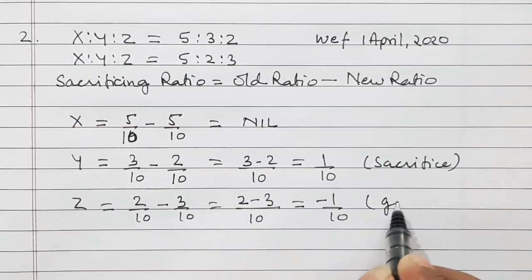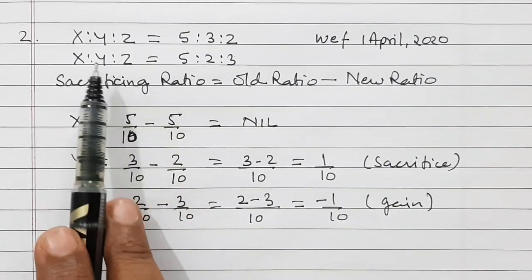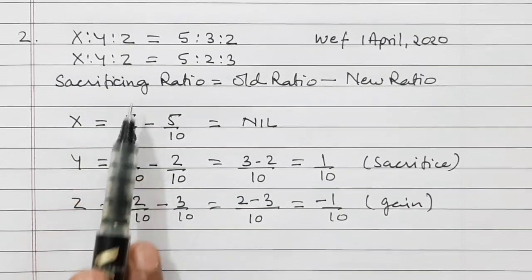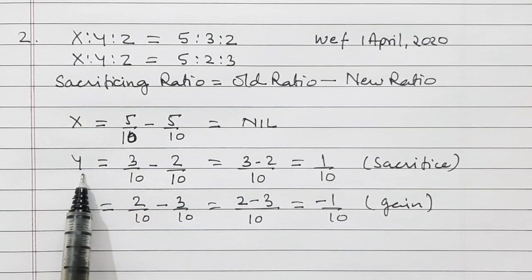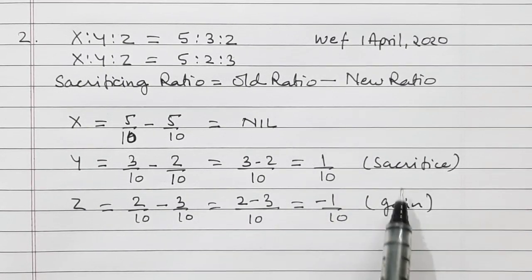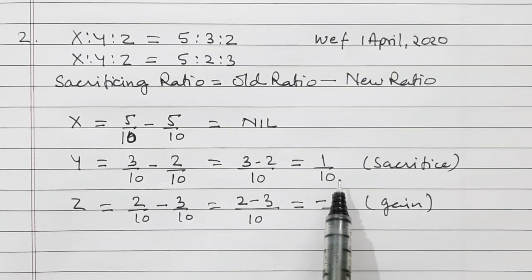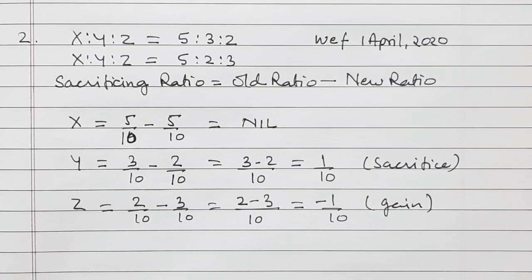So Z is gaining. So with the change in profit sharing ratio among partners X, Y, and Z, X's portion has not changed, Y has sacrificed, and Z has gained. You can see here also the portion sacrificed is equal to the gain by the other partner.